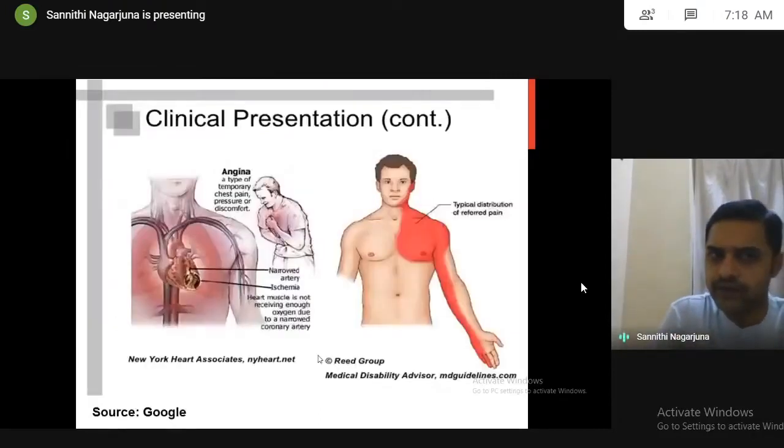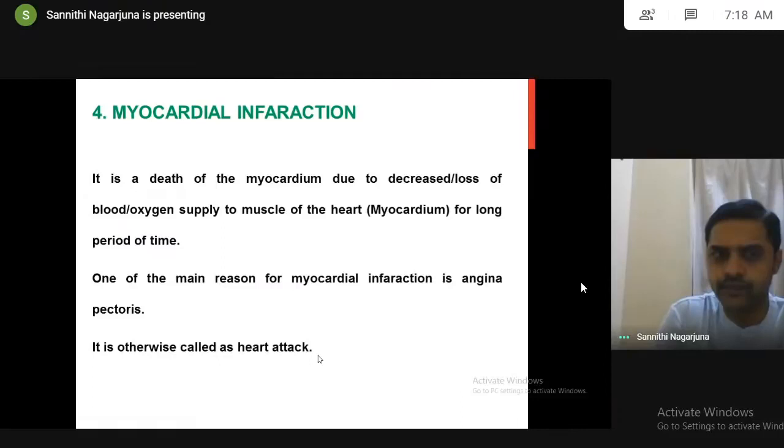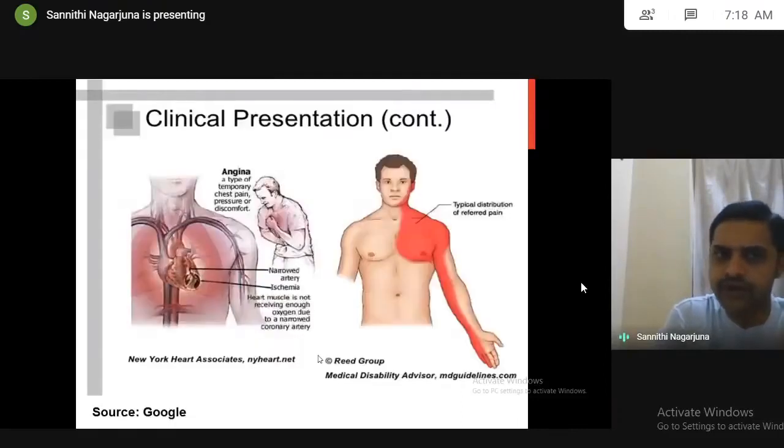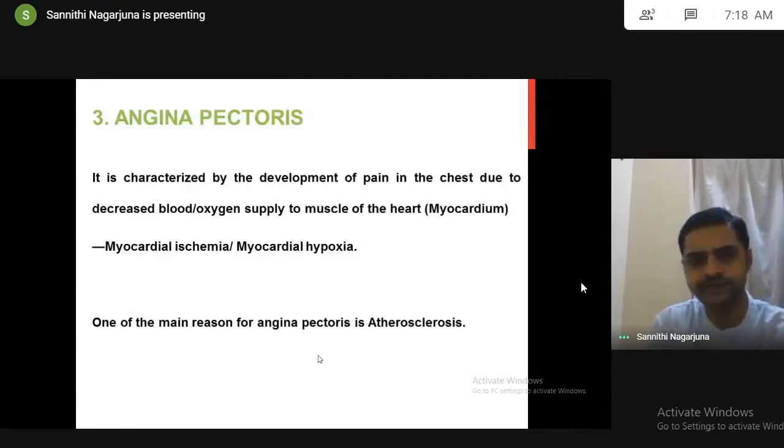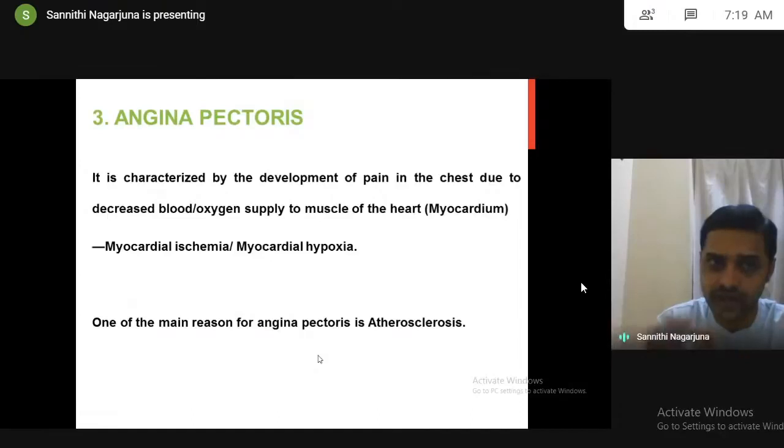So myocardial infarction will not come suddenly. Those who develop myocardial infarction are those who have angina pectoris. Whenever this angina worsens, whenever it becomes severe, the person develops more pain in the chest. That is usually what we call a heart attack. It is not actually a heart attack. It should be called anginal attacks. So after the first so-called heart attack, the next time the person should be more cautious.